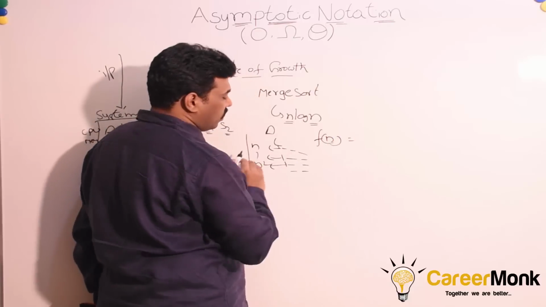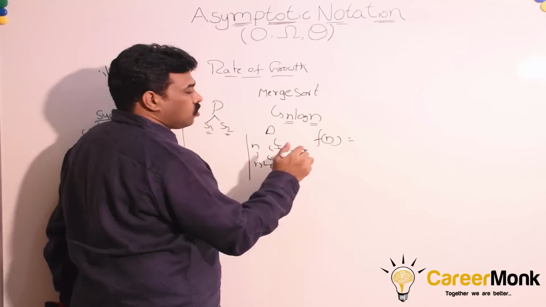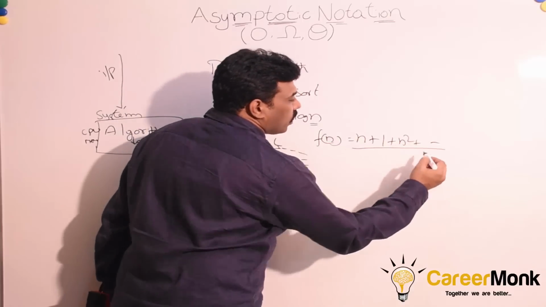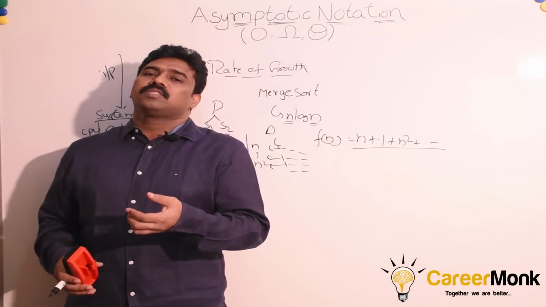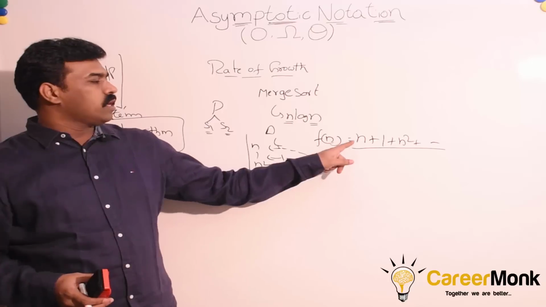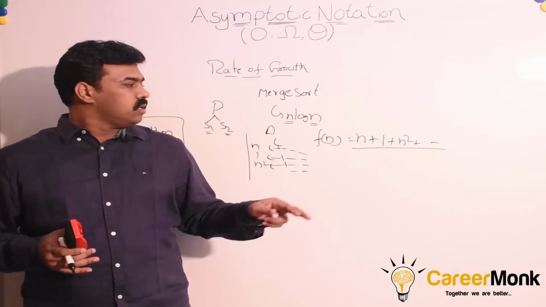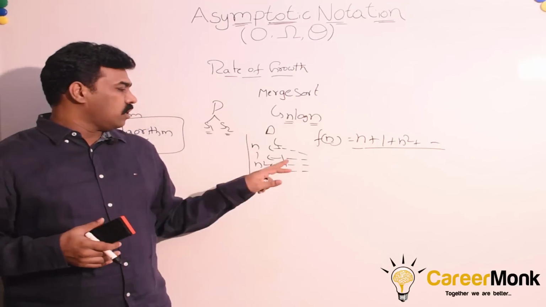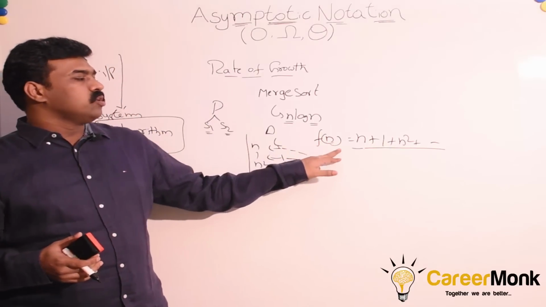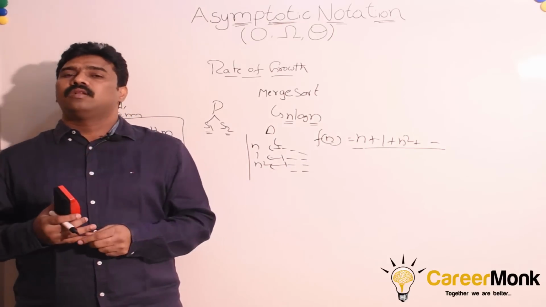For a given function f of n, running time of the algorithm is nothing but running time of each component of the algorithm. So nothing but n plus 1 plus n square plus something. So to analyze any algorithm, the algorithm instructions we usually represent in terms of functions. If you are discussing in terms of CPU time, each component is the CPU time. If you are discussing in terms of space, each component is the memory, how much memory each statement is consuming. So the overall running time of the algorithm, the analysis of the algorithm, usually is represented in terms of function. Each component is nothing but the running time of each instruction in the algorithm.